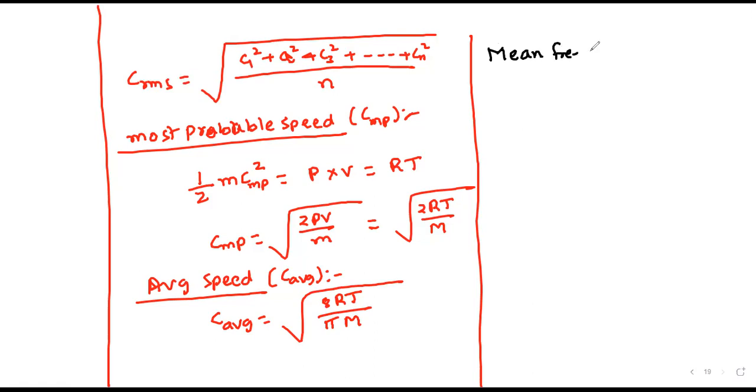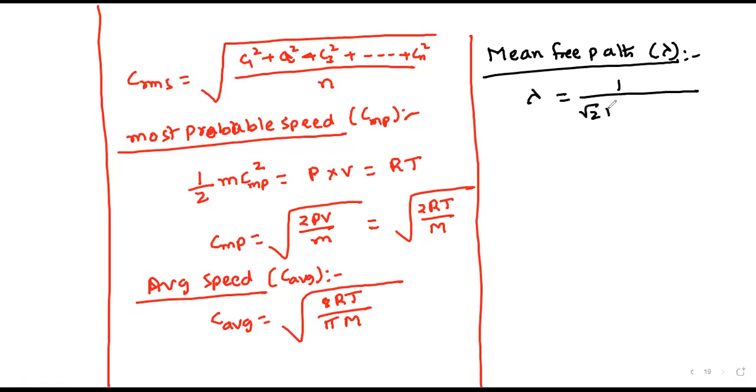And then finally we have the mean free path. Most important. In last year's JEE Mains, they asked: lambda is equal to 1 by root 2 pi n d square, where n is the number of particles per unit volume and d is the diameter.